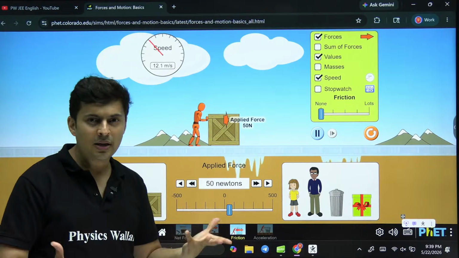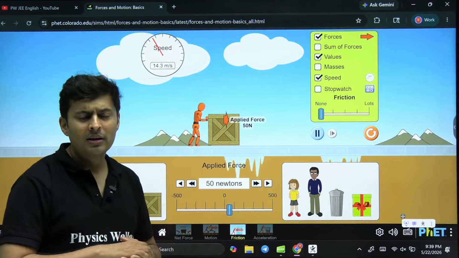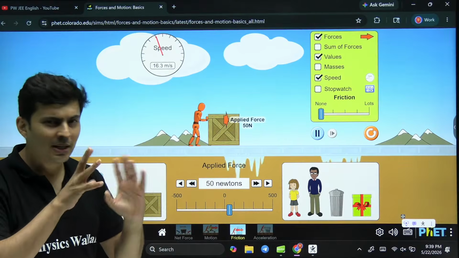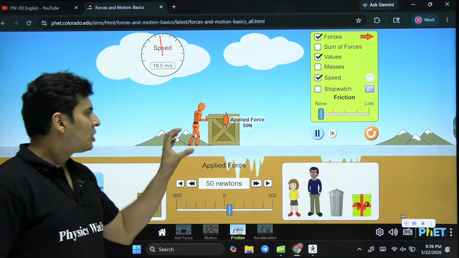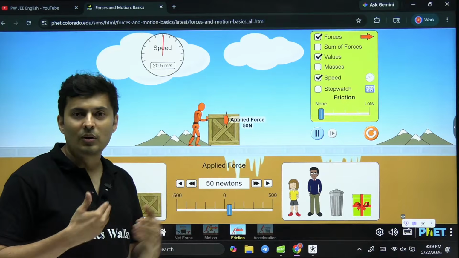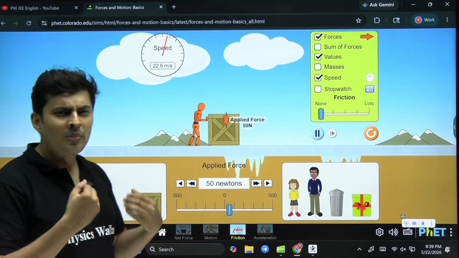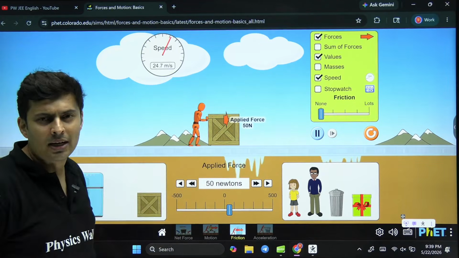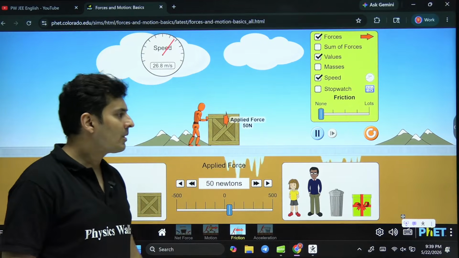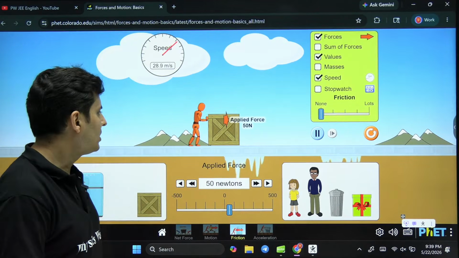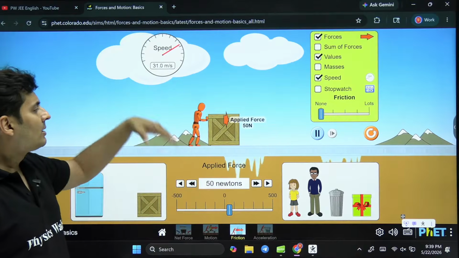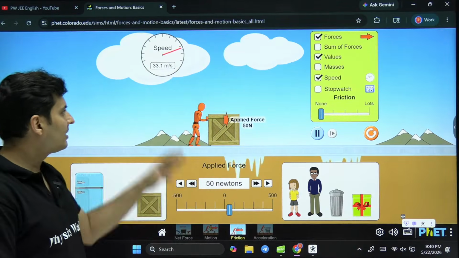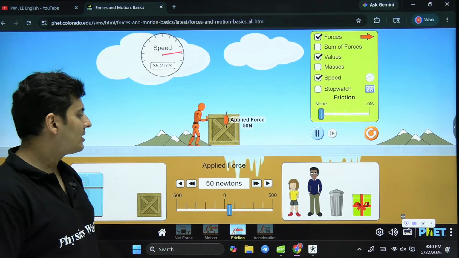This is actually Newton's second law in a different way. I have explained it. Actually the law is force causes changes in the momentum, but it's another way of looking at it. Force causes acceleration. The actual law is force causes rate of change of momentum. So I can see the momentum is continuously increasing. So force is causing change of momentum.